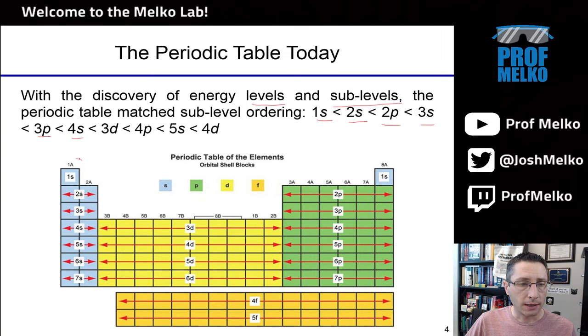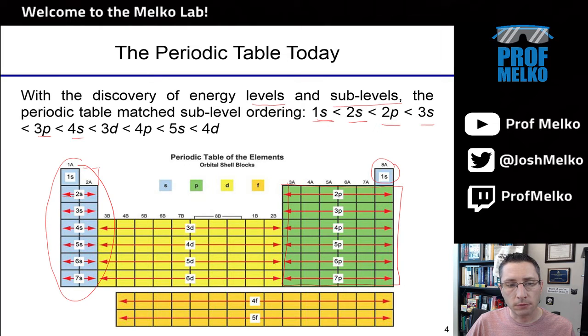So this first area of elements in the table is the S block. This middle area is the D block. This area on the right is the P block. And as we move left to right through the periodic table, this element here, helium, can also be sort of thought to live right here. The first two elements are two S elements.